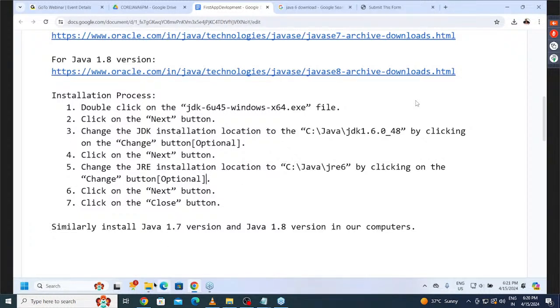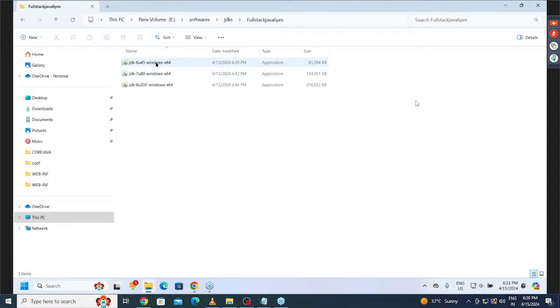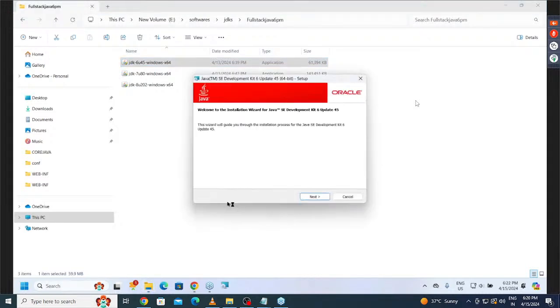Now the process is already given. I want to do the same process. Now I want to install the Java 6 version. Double click on it. Whatever .exe file we downloaded, just double click on it. Click on the yes button. Just give a minute of time.